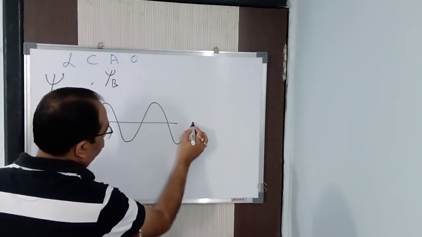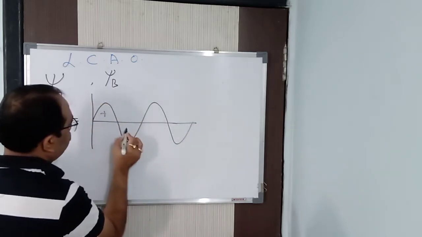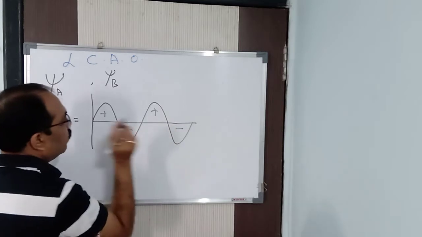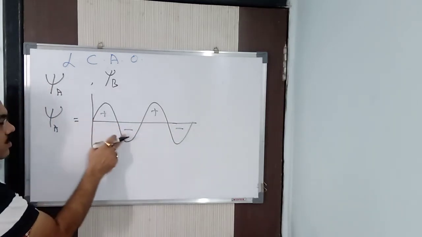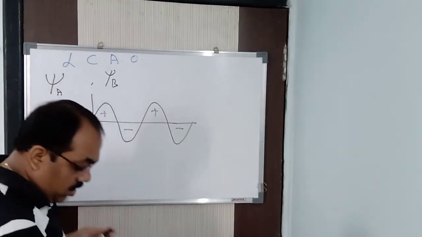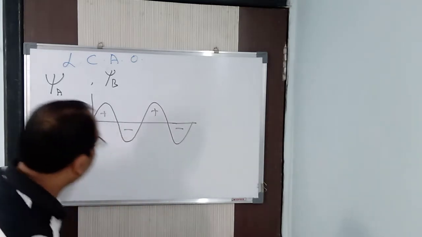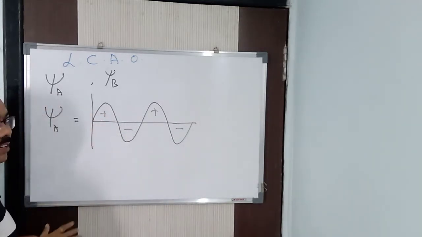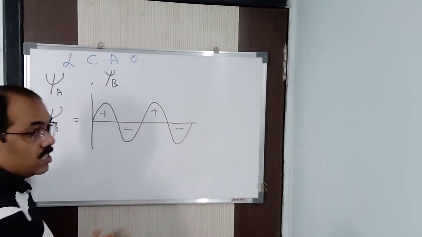Now, here there is a plus and minus. The plus and minus have nothing to do with the charges here. Don't think this is positive and this is negative. No. It is just to differentiate between the crest and the trough. Crest is positive, trough is negative. I have written plus and minus, and it has nothing to do with the charges.